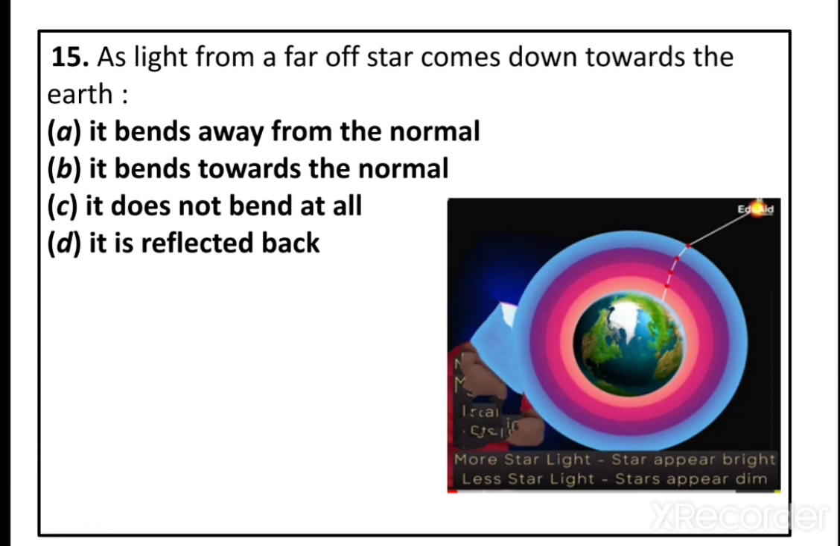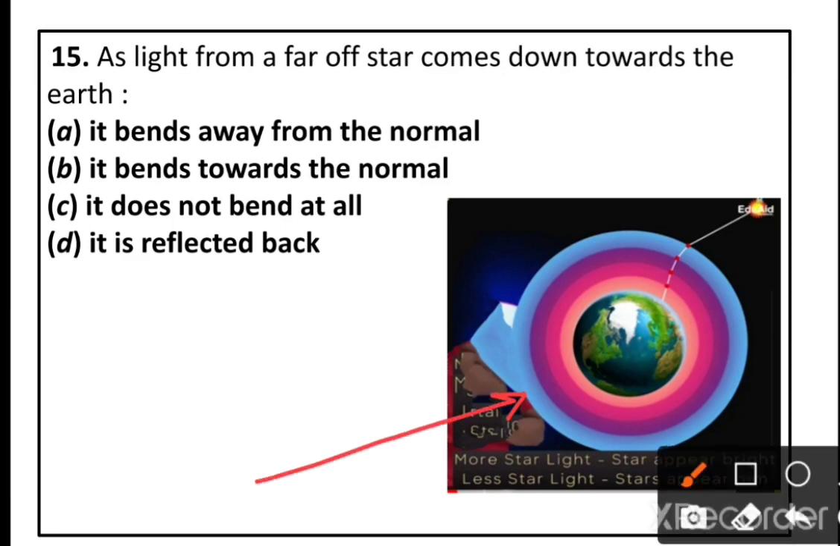The 15th question. As light from a pair of stars comes down towards the earth? Option A, it bends away from the normal. Option B, it bends towards the normal. Option C, it does not bend at all. Option D, it is reflected back.